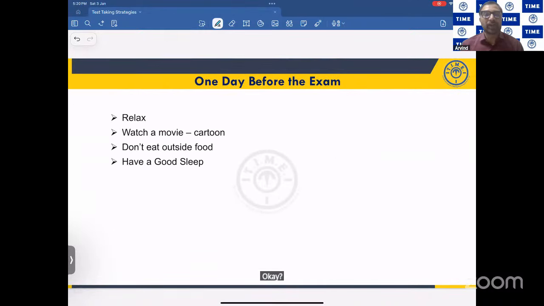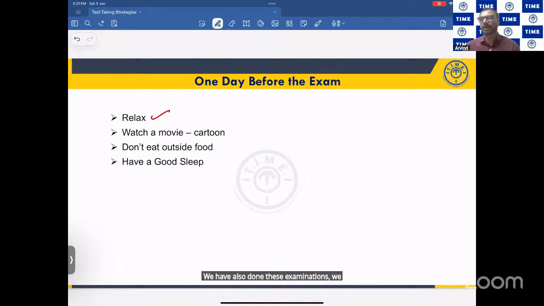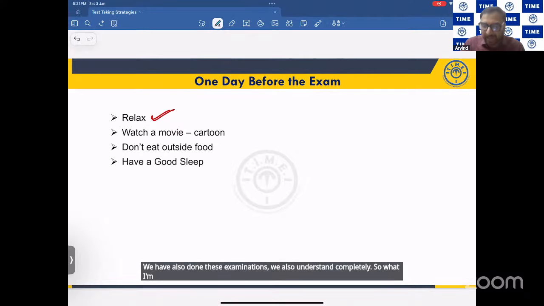Now, what shall I do one day before exam? Nothing. Relax. Try to relax. Very easy to say, relax, but very difficult to implement. I do understand. We have also written these examinations. We also understand completely. So what I'm saying is, try to relax.